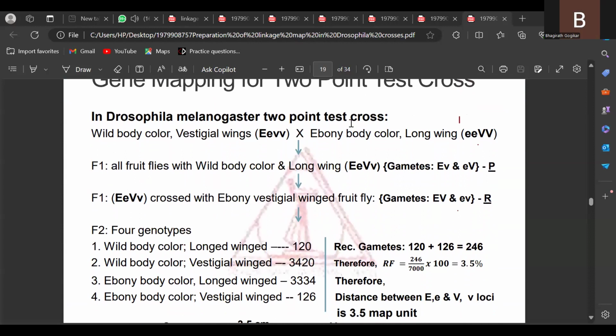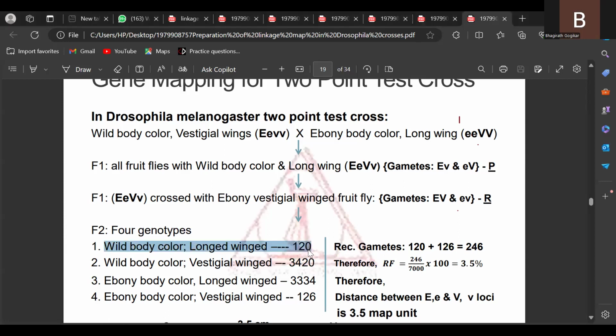For example, Drosophila melanogaster 2-point test cross results. You can look at the data of the problem. What are the genotypes we are getting from the F1 with test cross progeny? Wild body color, long winged: 120. Wild body color, vestigial winged: 3420. Ebony body color, long winged: 3334. Ebony body color, vestigial winged: 126. If there is no crossing over, we do not expect this one.